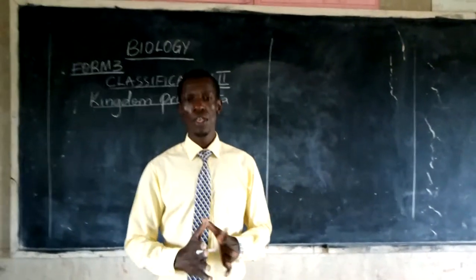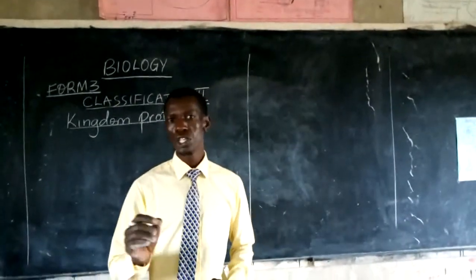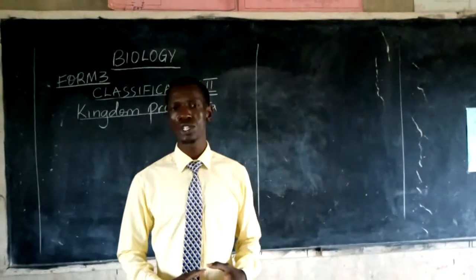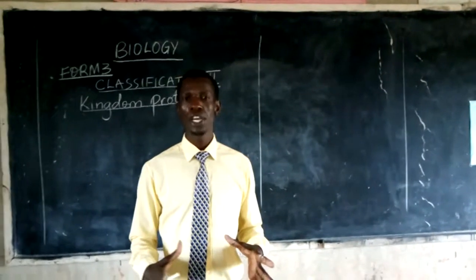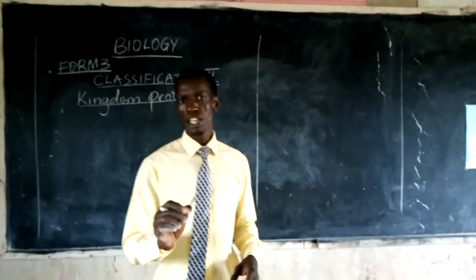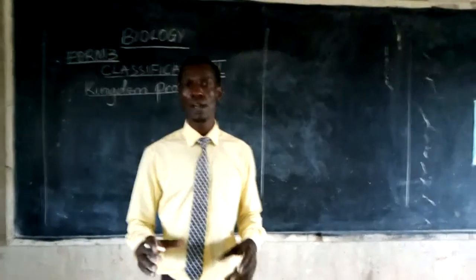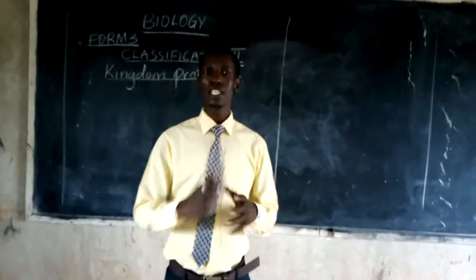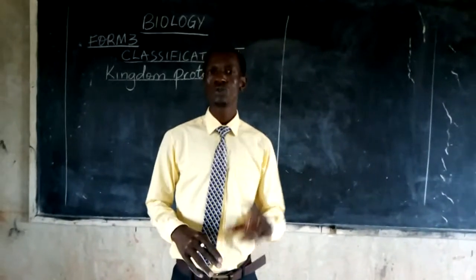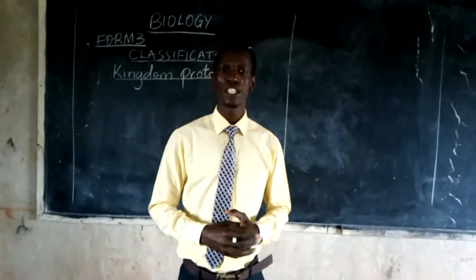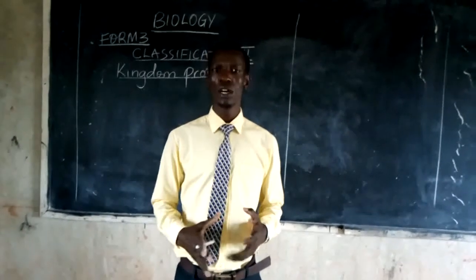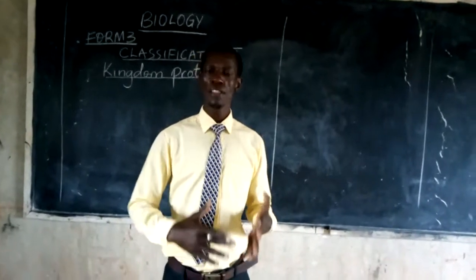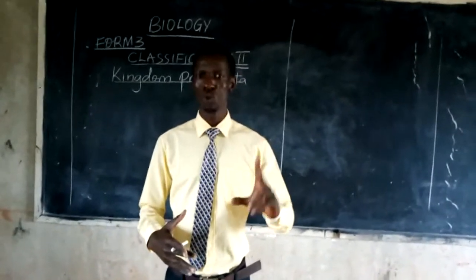Characteristic number 3, they reproduce both sexually and asexually by processes such as binary fission and sporulation. Binary fission is the process whereby once an organism matures, it just splits into two to form two offspring at the same time. And that one is explained well by the term binary, whereby the word bi means two and fission means to split.